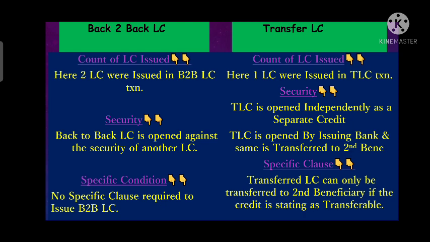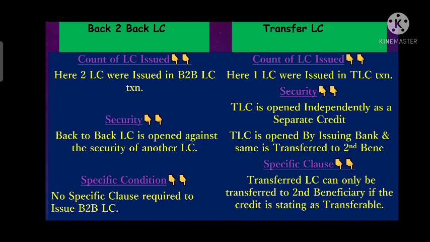Now if an LC needs to be called a back to back LC, it is not necessary that a specific clause be mentioned in that LC. Means any LC can be called a back to back LC or can be used for the purpose of a back to back LC. If an LC is issued by the issuing bank, then any LC can be used for the purpose of back to back LC. So it is not necessary to mention a specific clause in that LC that this LC is subject to back to back.